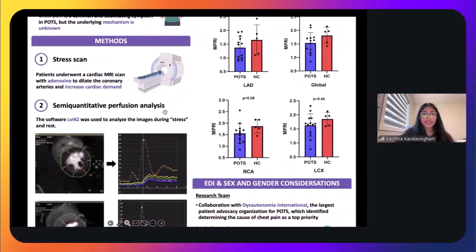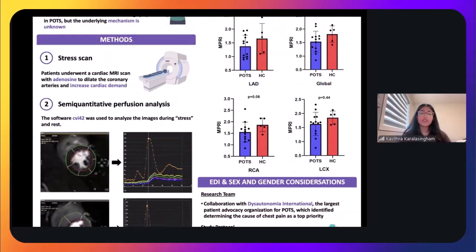And the way I'm doing this is using a cardiac MRI, which is the MRI of the heart. I'm specifically using a drug called adenosine in this MRI. The purpose of adenosine is to essentially induce exercise in these patients. When we induce exercise, we would expect more blood to go into the little vessels of the heart and to supply the heart tissue because it needs more energy.